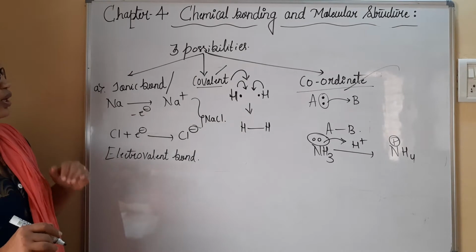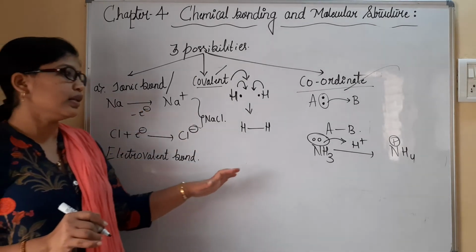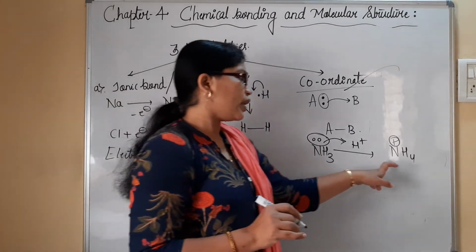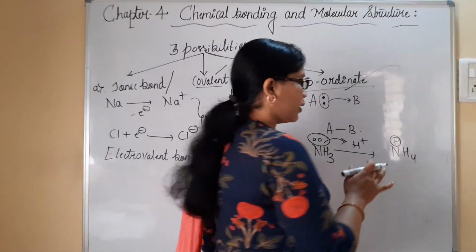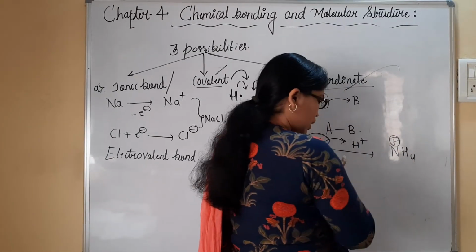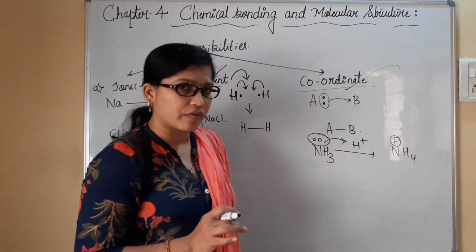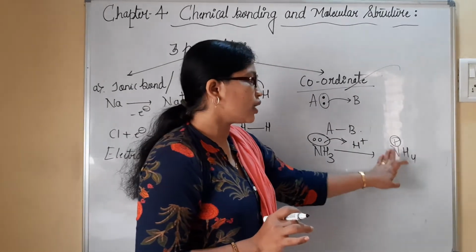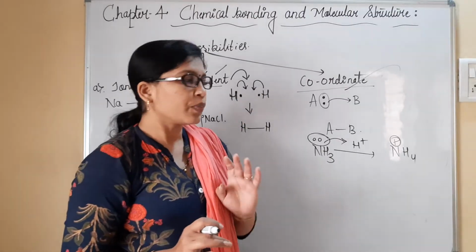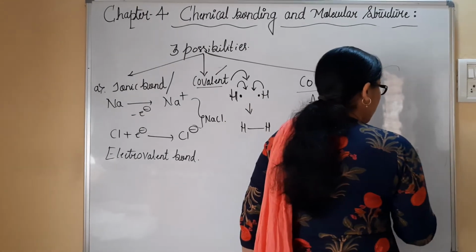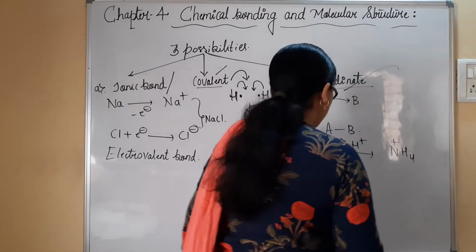Now we have to understand these in detail. As I told you, NH4+ is obtained here. By just seeing this simple example, we have concluded that the nitrogen has possessed positive charge. But if it is given in this fashion, let me write it this way.